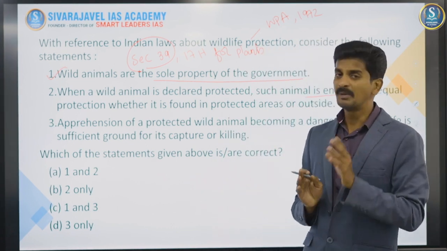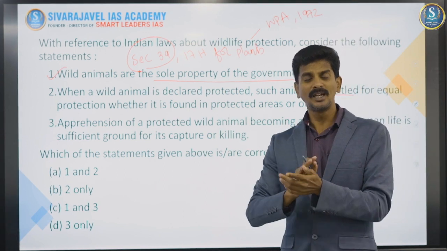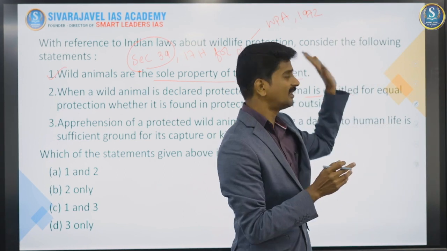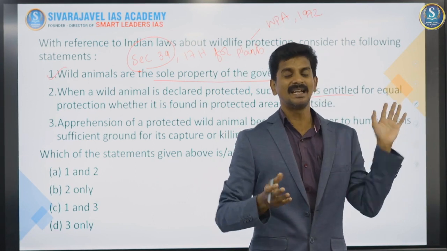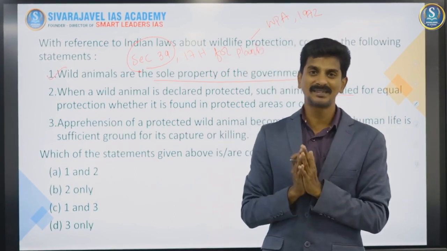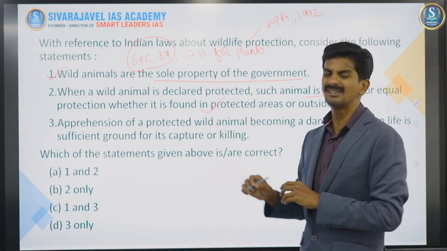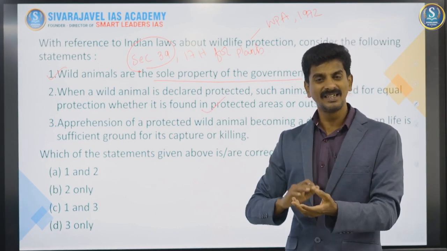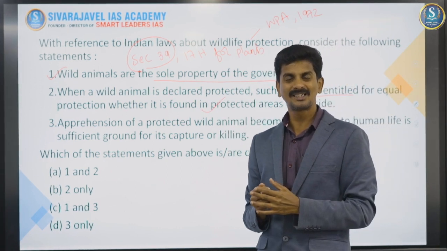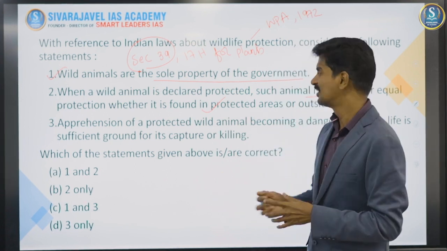It will help you. But remember, you have to use it provided you have some understanding of WPA 1972. If you simply guess, then it is very dangerous. So this is also a correct statement. Yes, an animal has to be protected whether inside or outside. You know, that's what the protection concept itself is. So this is also correct.